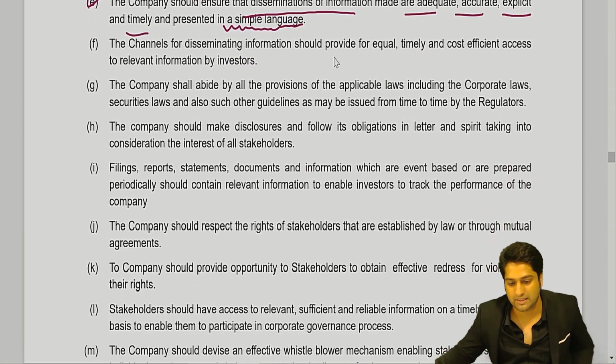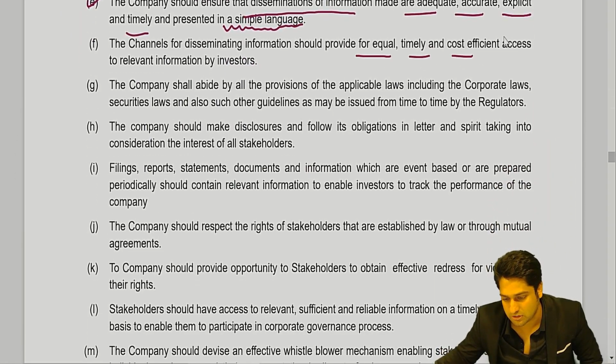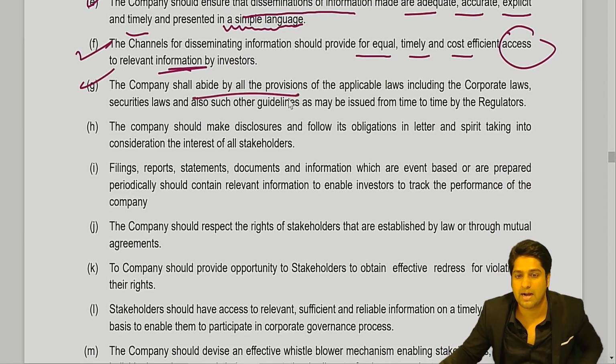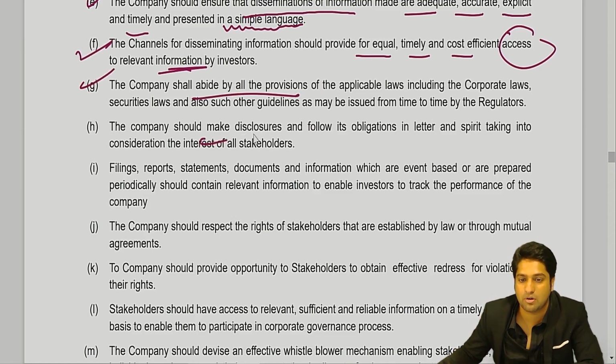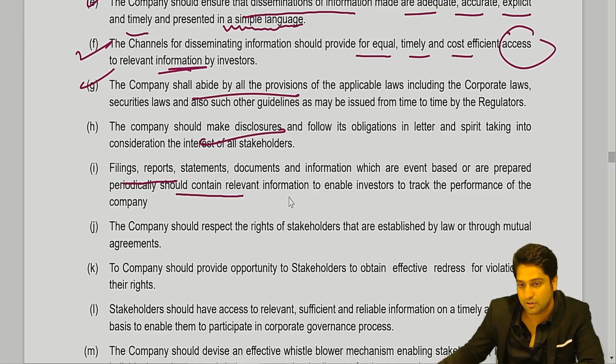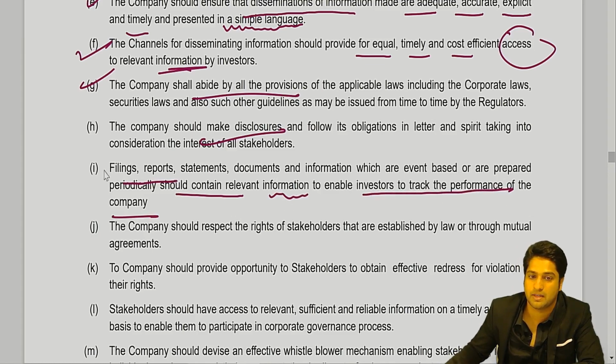Then they should provide equal and timely, cost-effective access to relevant information. They should abide by all the laws. They should make all the particular disclosures. Filing reports should contain information for the investors to track the performance of the company.